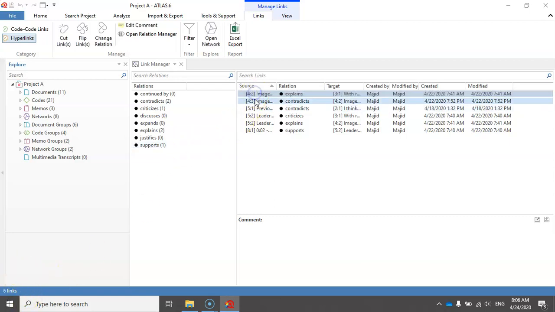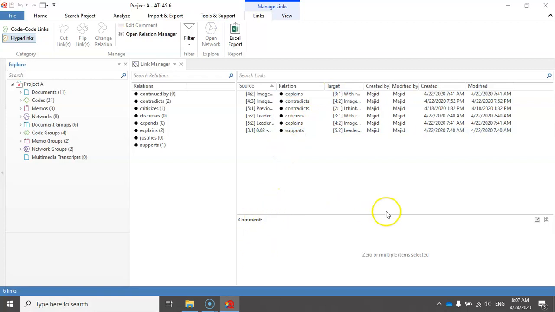They have been listed in the link panel here, and this panel has a few columns. The first 3 are very important: the source, the relation, and the target column. So focusing on the first one, quotation 4.2 is the source quotation, which explains quotation 3.1 as the target quotation.